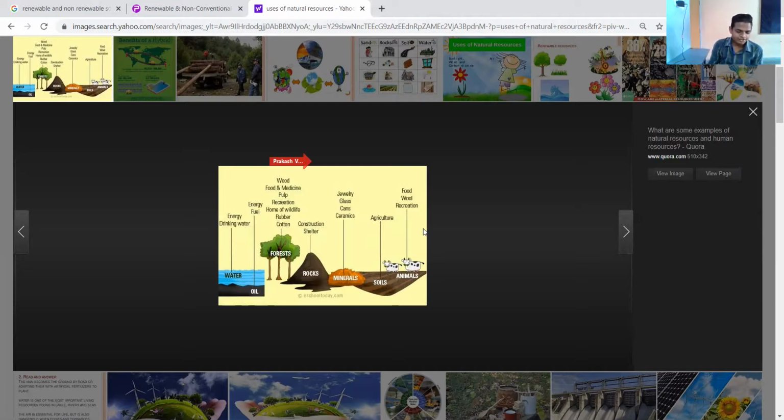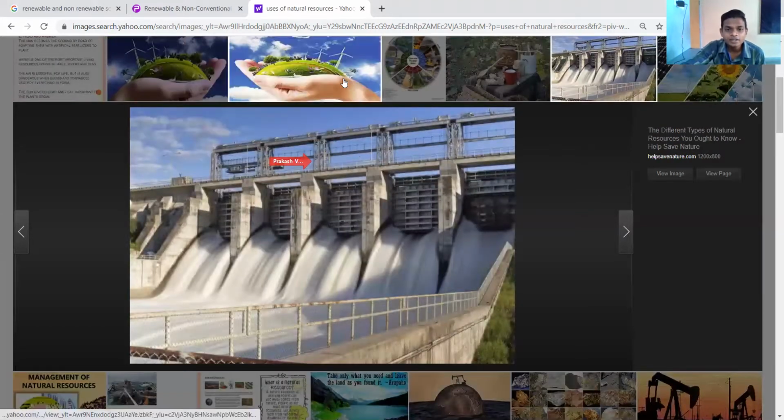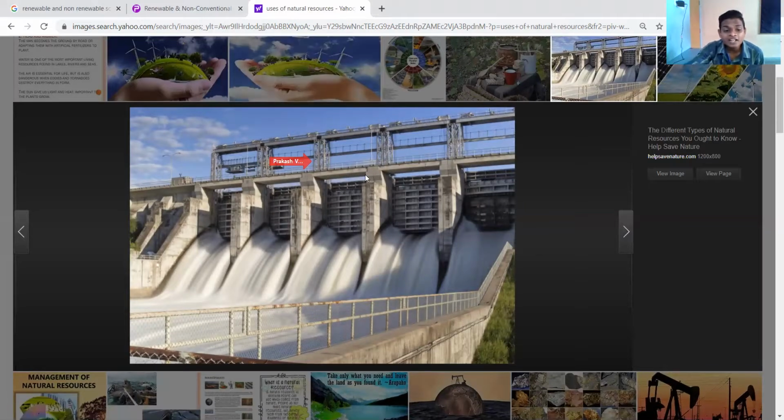Wood that we get from the trees, a natural resource, can be used to build houses, make paper, and used in fireplaces and stoves for cooking. Water from rivers is used to produce electricity by building dams. Here again, just see: dams collect water, and this water is used for agriculture and thousands of different purposes. Dams also generate electricity from the water reservoirs.